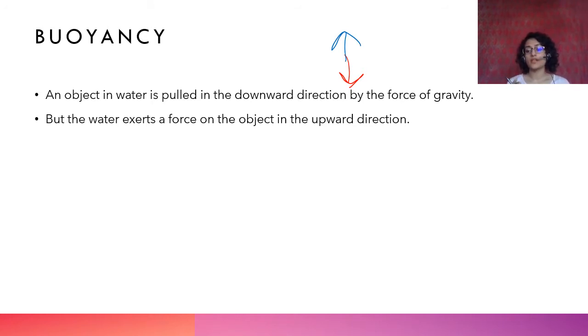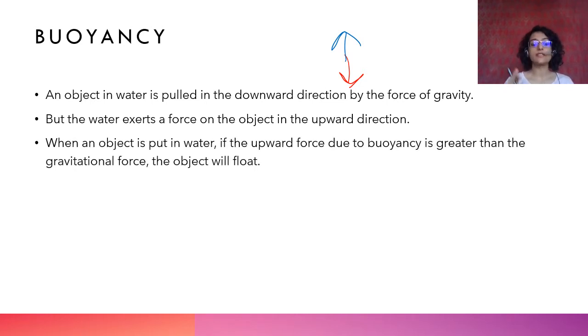So there are some objects in which the force of gravity seems to be acting higher. They have a higher weight, therefore they will sink down. Okay, and if they have a lower weight, then they will float up because the buoyancy will push them up. Okay, we will see this concept in the following slides.